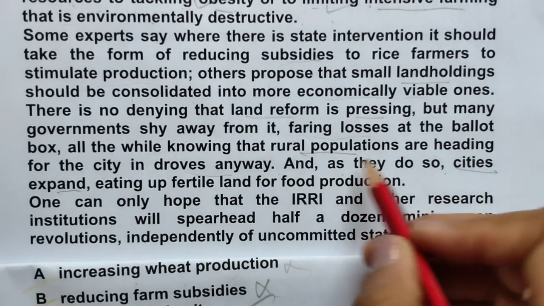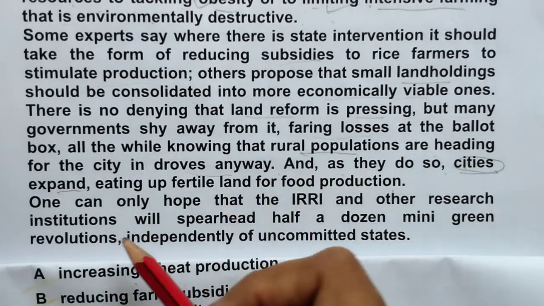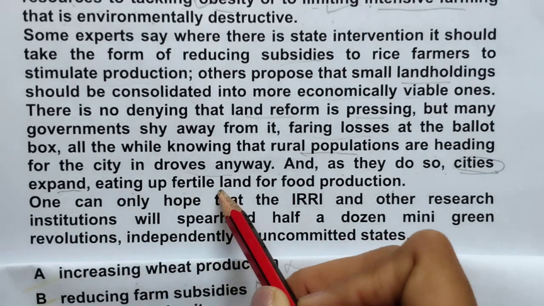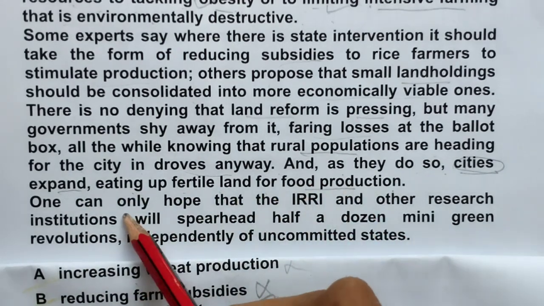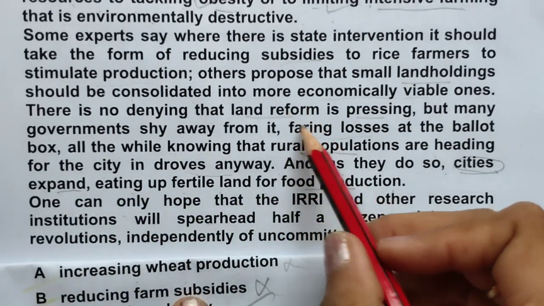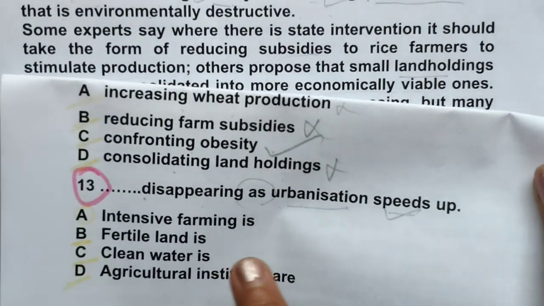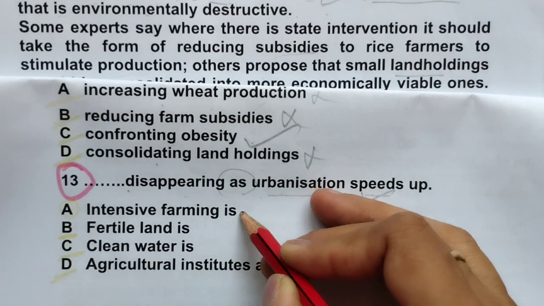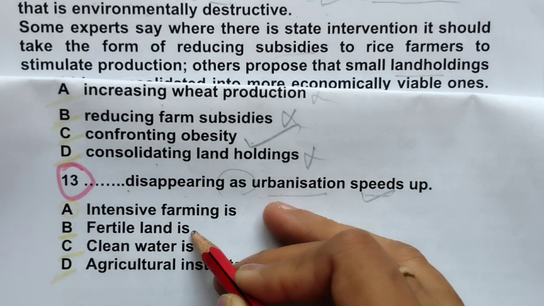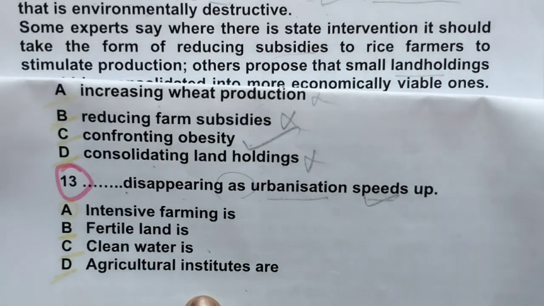Yes, this is cities expand. This is urbanization, eating up fertile land for food production. So here we have got the location. Disappearing as urbanization speeds up. Let's read the options. Intensive farming is disappearing, fertile land, clean water, agriculture institutes.